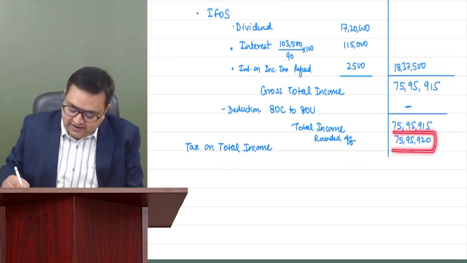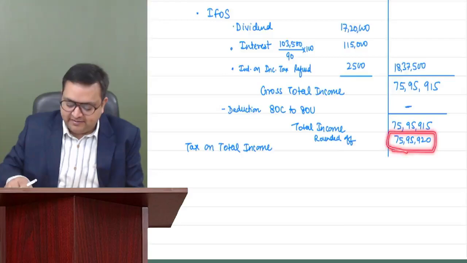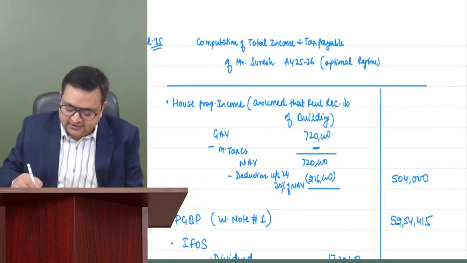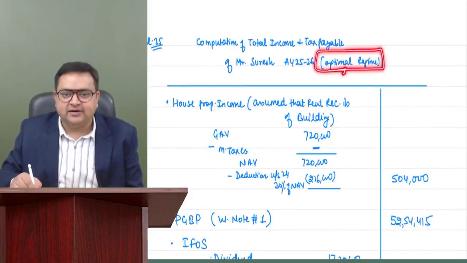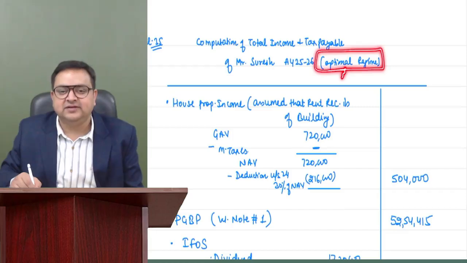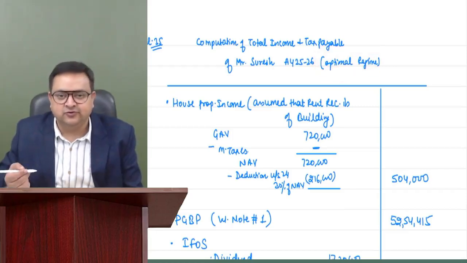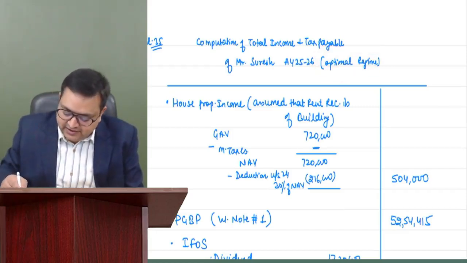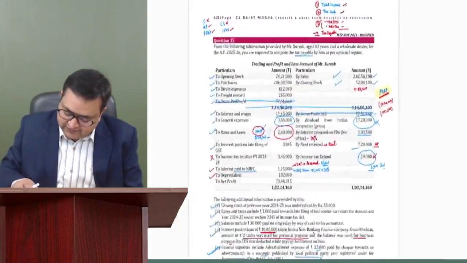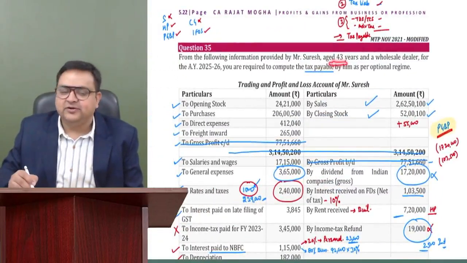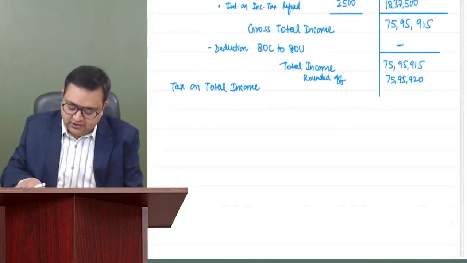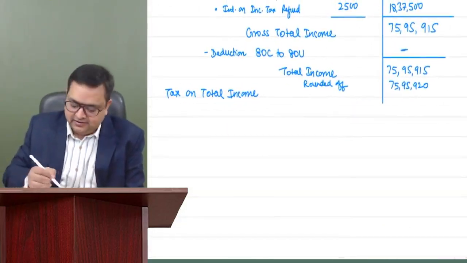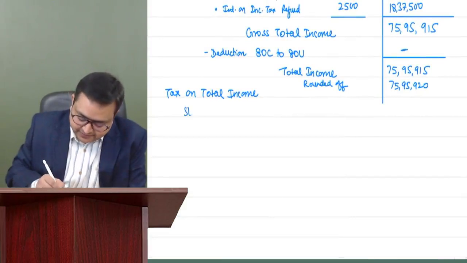So now you can calculate slab rates. Which slab rates will you be following? Since the person is following the optional regime, you will be following the slab rates with 2.5 lakh. Just see whether the assessee is a senior citizen or a super senior citizen. We have seen the age, it was 43 years. So he's not a senior citizen either, and normal slab rates will apply.